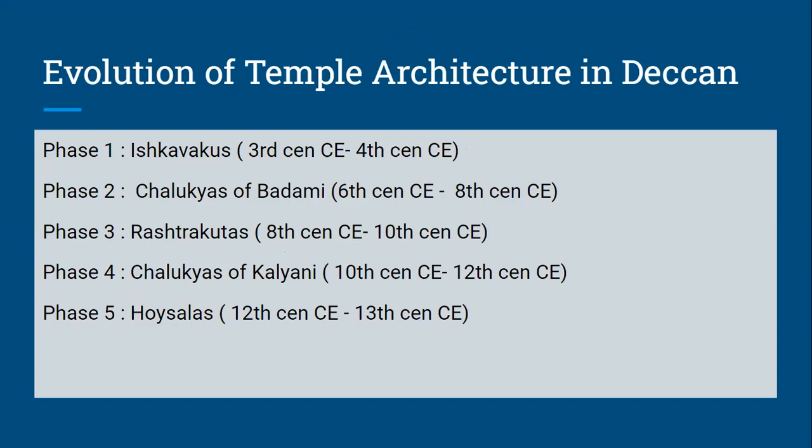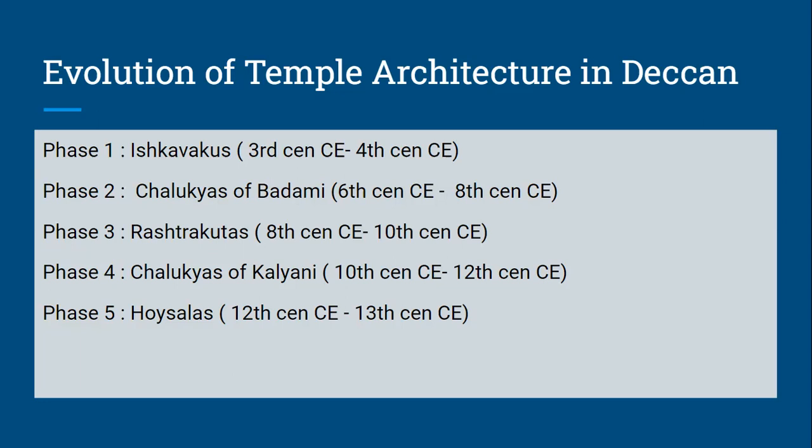So if there is a question on temple architecture, especially in Deccan, there can be a question in mains: trace the evolution of temple architecture in Deccan. You are supposed to throw light on all these 5 phases. Now, out of these 5 phases, there can be separate, exclusive questions on the Chalukyas of Badami, Rashtrakutas, and the Vesara style. When I say the Vesara style began under the Chalukyas of Kalyani, the 4th phase marks the beginning of the Vesara style, which continued under the Hoysalas.